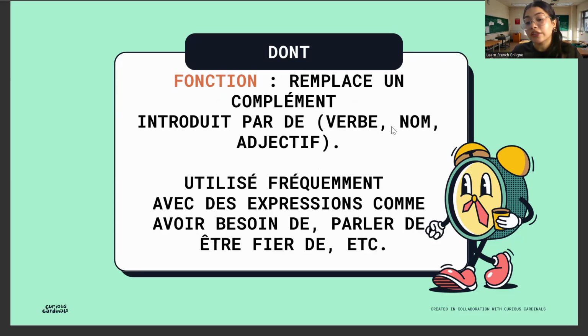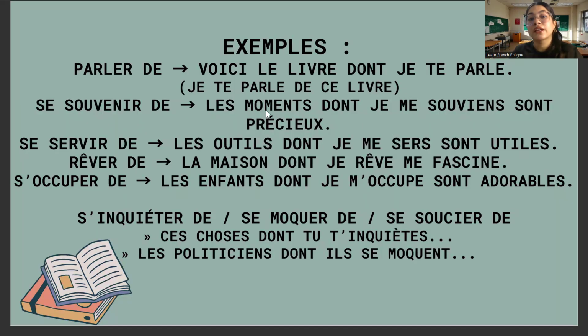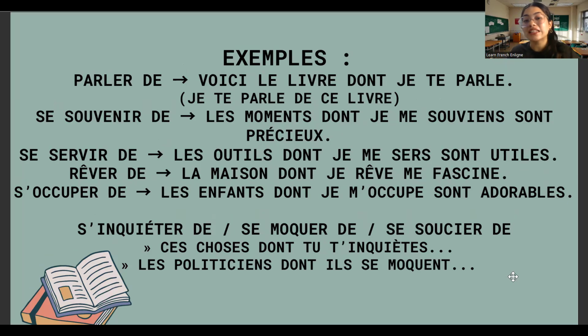Let's see some examples together. The first one, the phrases that we use, we're going to learn them. Voici le livre dont je te parle. Now you will see that this de is not being repeated here. This de has no sense of being repeated because we have already given the replacement as dont.